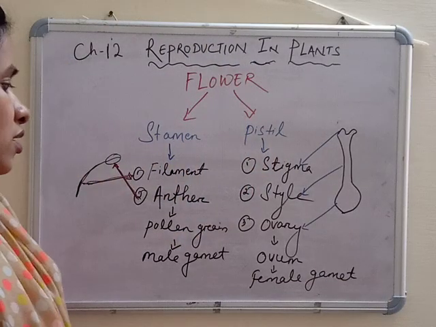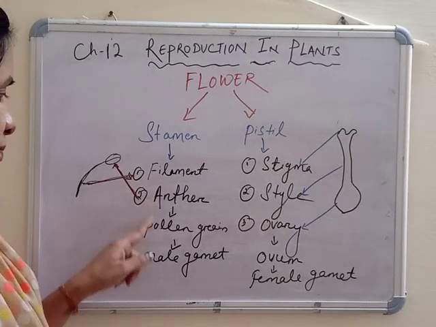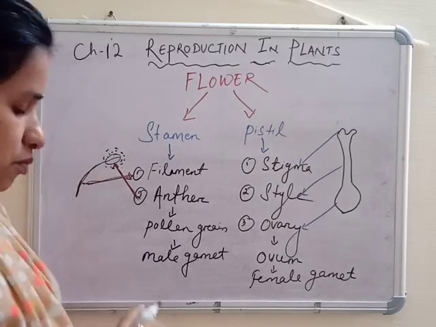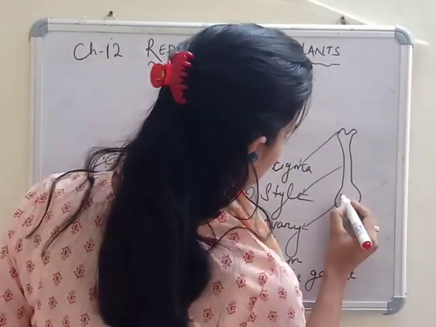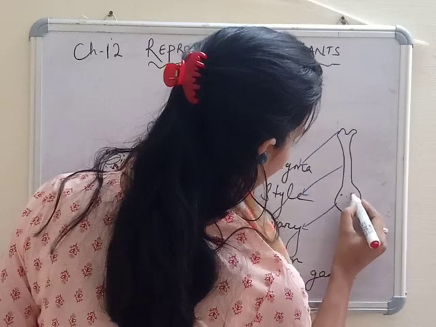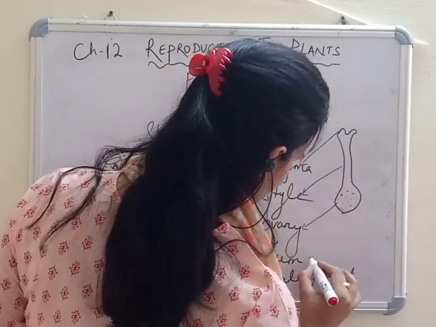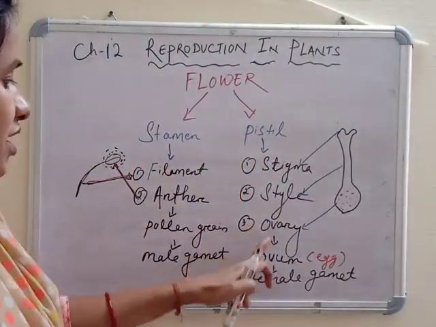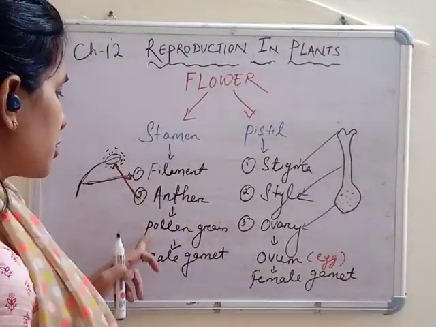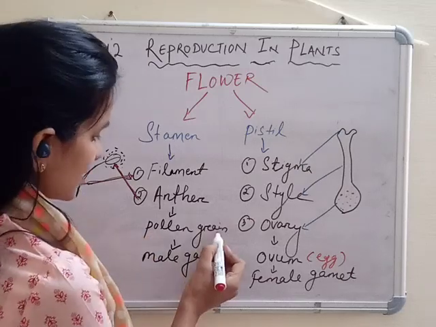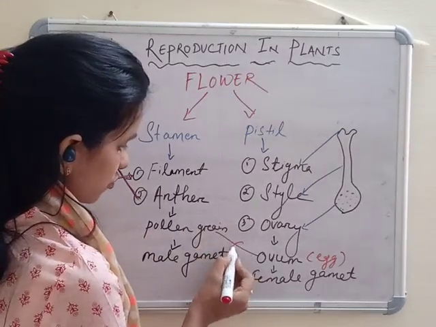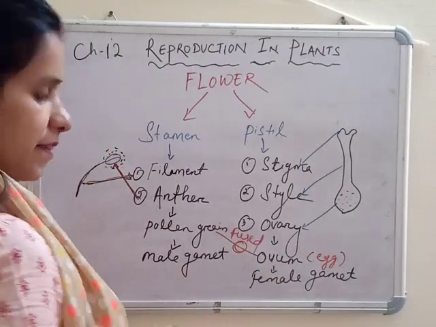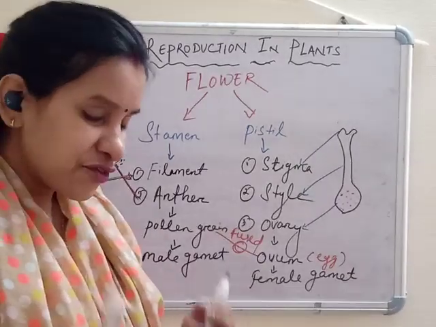So the anther produces pollen grains, and inside the ovule there is a small ovum, also called an egg. So the ovary produces ovum or eggs, and the anther produces pollen grains, that is the male gamete. So these pollen grains and ovum are fused or mixed.